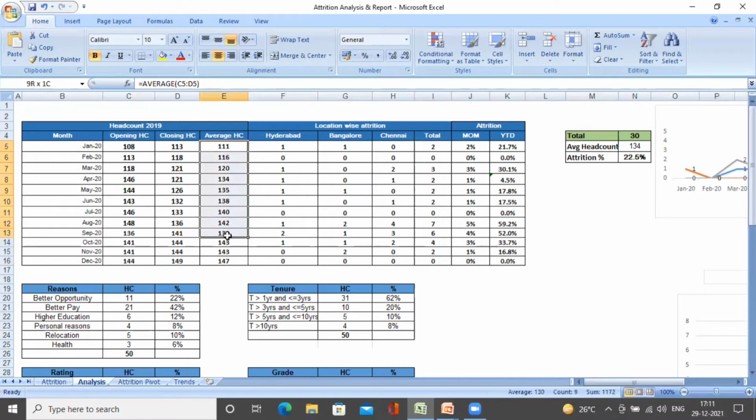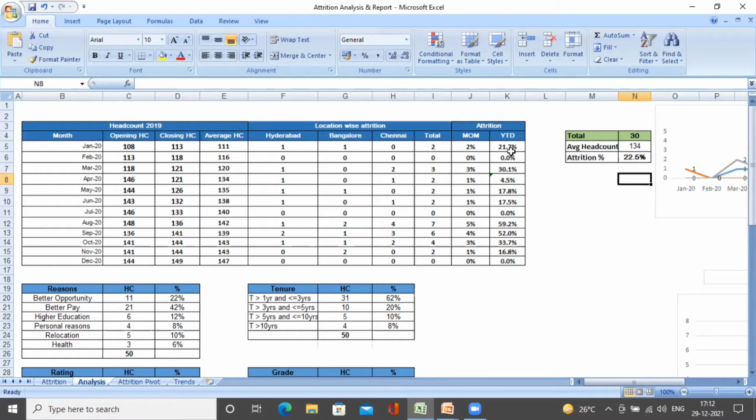Average headcount is 134. And here it is, 22.5%. So whenever a business leader asks us what the attrition rate is, we are going to say the attrition rate is 22.5% for the year 2019.